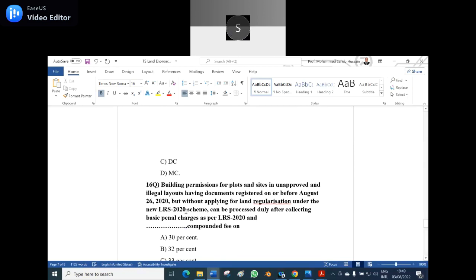Next, the 16th question. I will read it, it's a bigger one. Building permission for plots and sites in unapproved and illegal layouts having documents registered on or before August 26, 2020, but without applying for regularisation under the new LRS 2020 scheme, can be processed after collecting basic charges as per LRS 2020 and dash compounded fee.